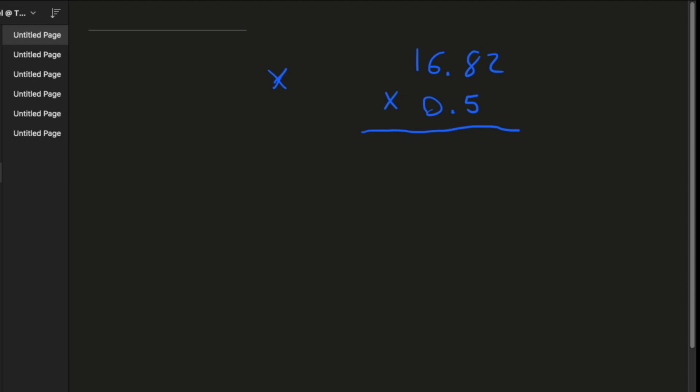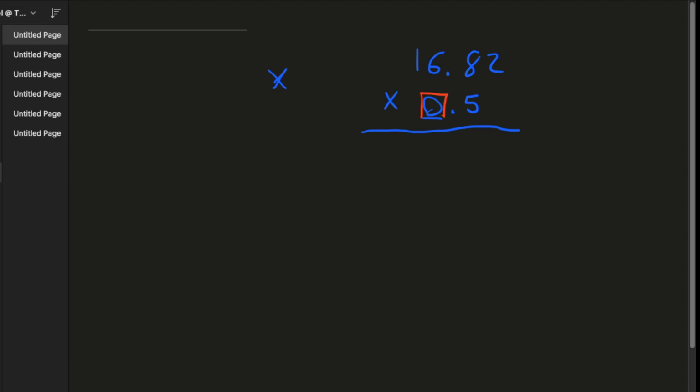Okay, so 16.82 times 0.5. The first thing you want to do, step 1, as with all things, line your numbers up. That's a good first step. The second step is we're just basically going to ignore the fact that these are decimals. We're just going to multiply this as if it was 5 times 1682. You can just kind of ignore the decimals for now. And this 0 right over here is basically just a placeholder as well. It doesn't tell us much, but we just keep it there for fun.